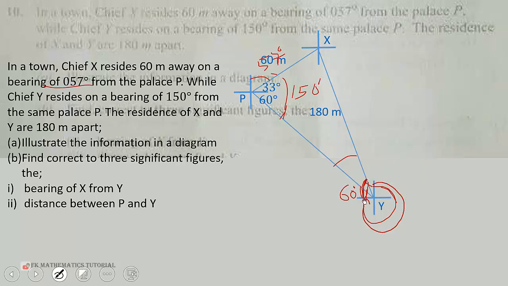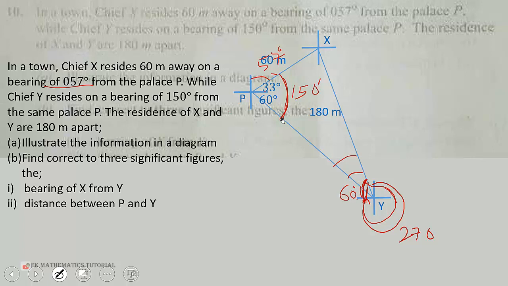So that angle, so 270, we add it to 60 and add it to this small angle here. That angle, let's call it Y. So we are going to use the sine rule, because this angle here is not 90 degrees. If you add 60 and 33, you don't get 90.